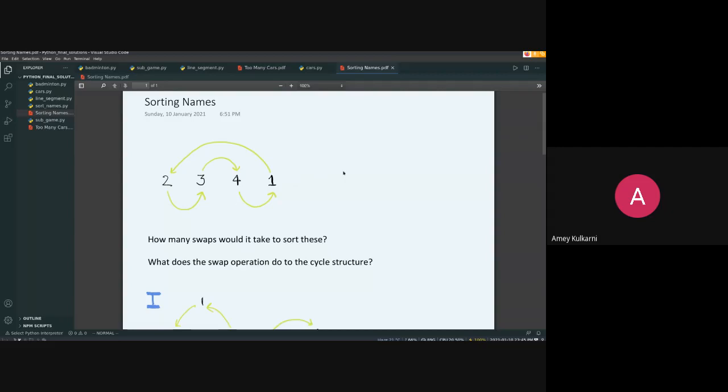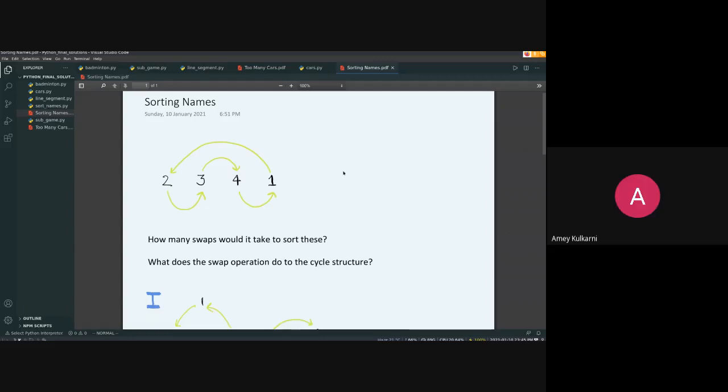Do any of you want to try? I guess it'll be good if you get it wrong, because we'll be able to improve on it. If any of you can volunteer to give it a try. What happens when we swap 1 and 3? Yeah. The third person becomes the first and first becomes third.